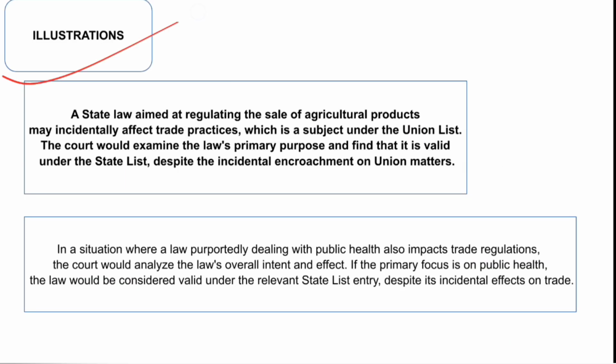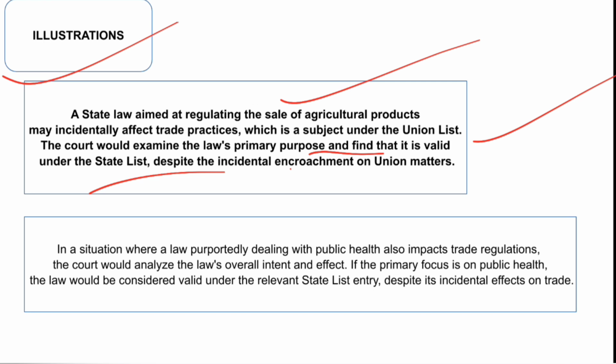We take some more illustrations, like a state law aimed at regulating the sale of agricultural products may incidentally affect trade practices, which is a subject under the union list. The court would examine the law's primary purpose and find that it is valid under the state list despite the incidental encroachment on union matters.